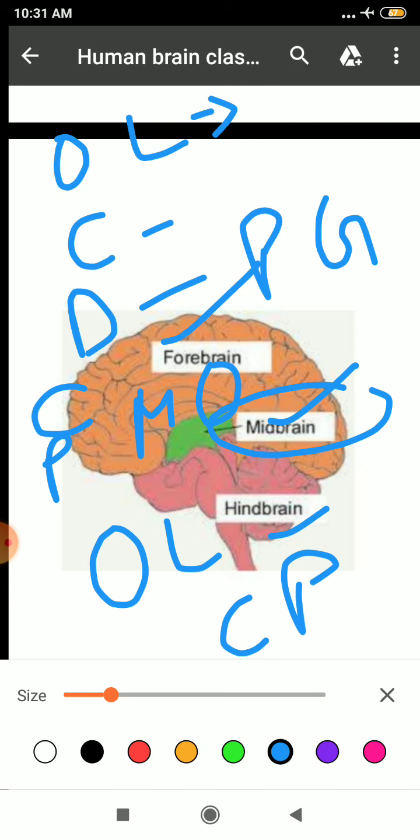Next is pons. Clear? It coordinates between the muscles of two sides of your body. And last is your medulla oblongata. It will control the involuntary functions of your internal organs. Clear?